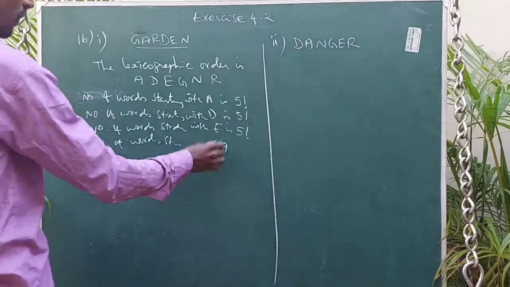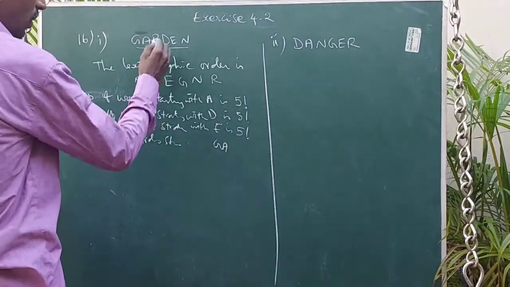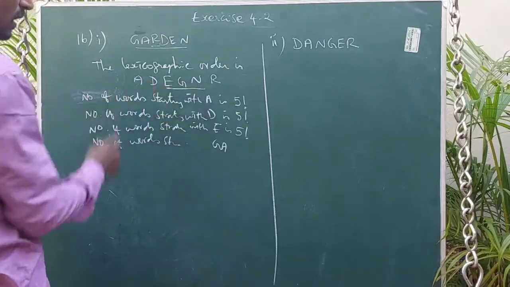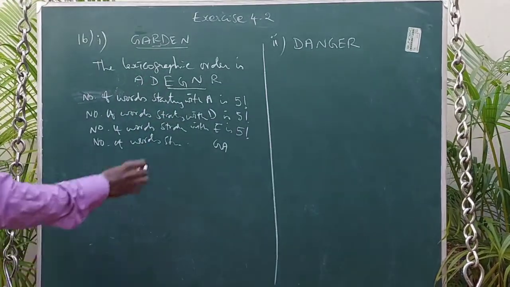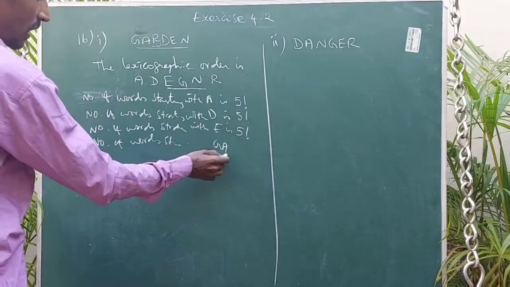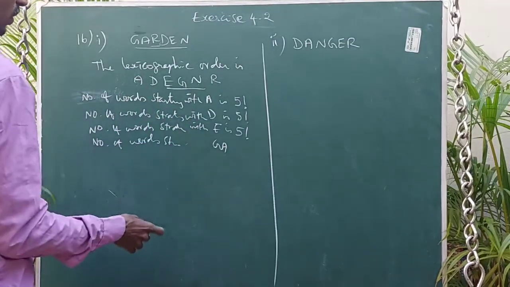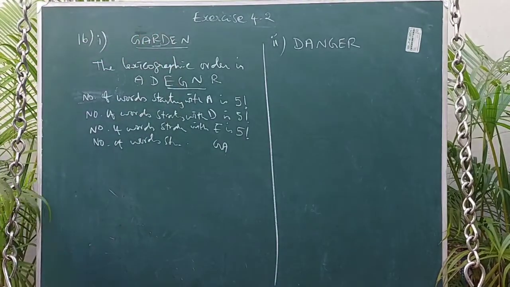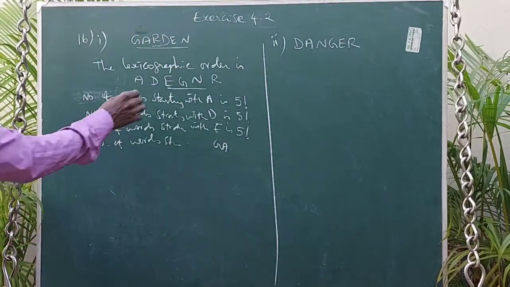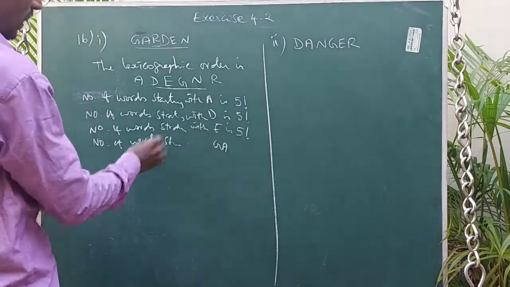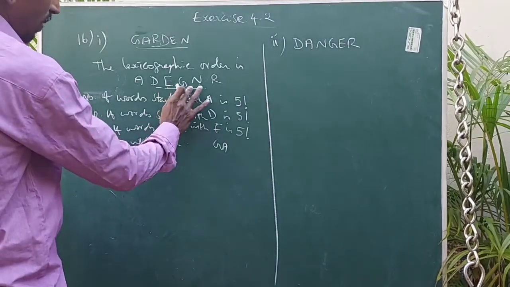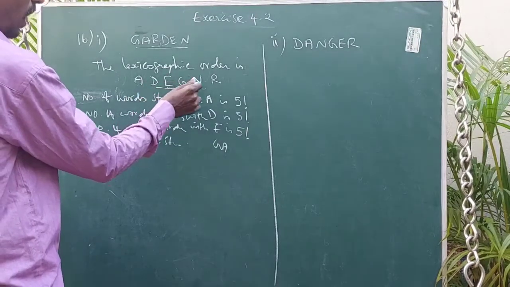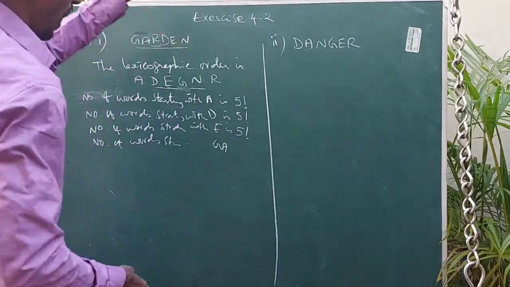After that we need R, but before that we can put D or E or N. After that only R comes.